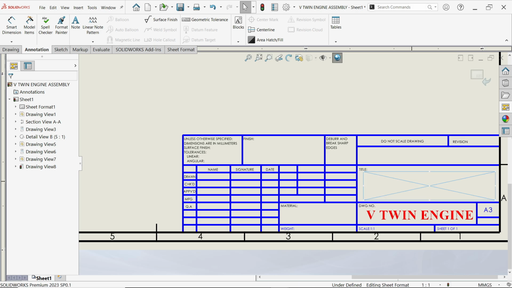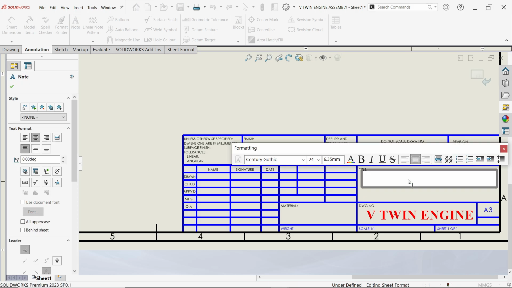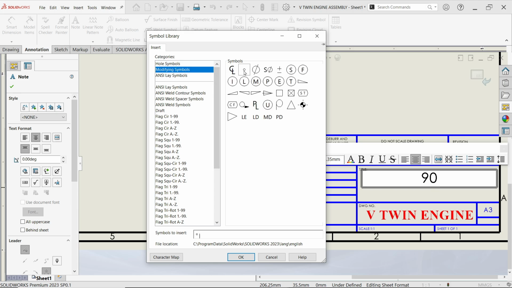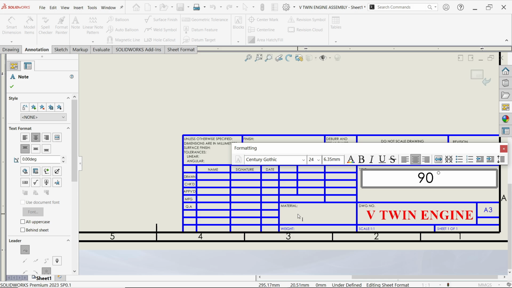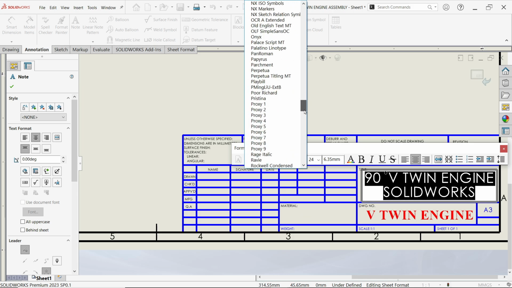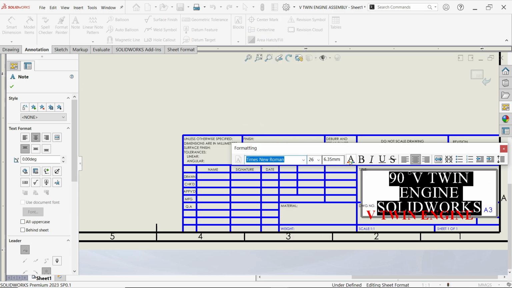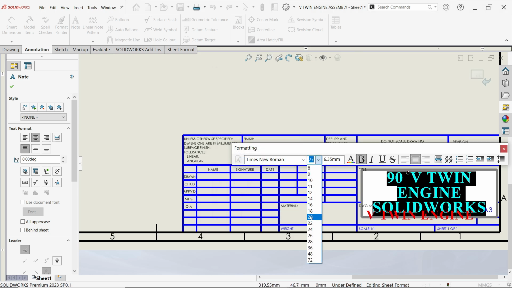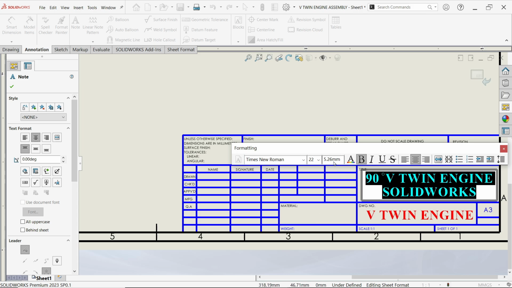Okay. Double click on this because this is 90. Now, degree I want to add, so go to this symbol, more symbol. Here we have degree option. Degree, okay. 90 degree V twin engine, SolidWorks. Okay. Now select all. First I am going to change document font, bold, red, and this is going to be too big. That's fine.